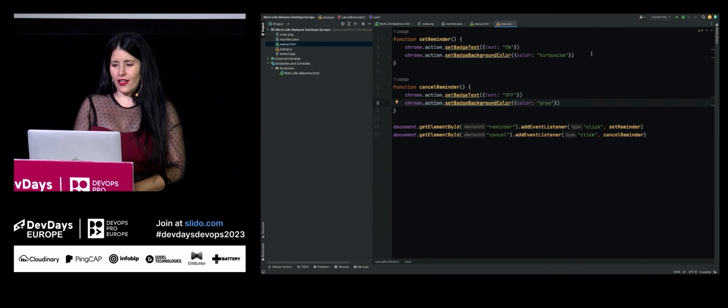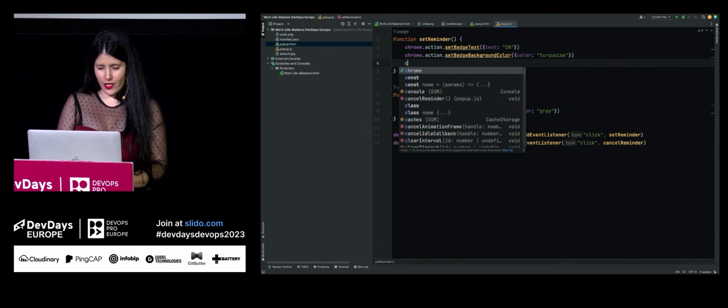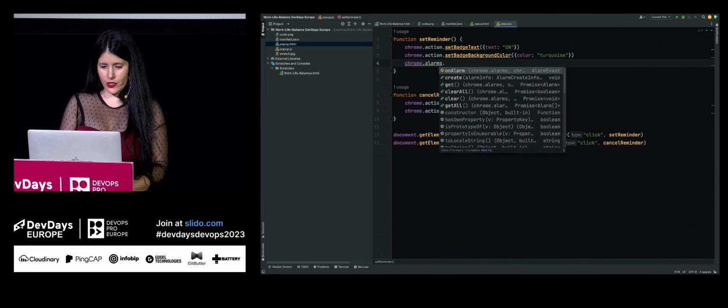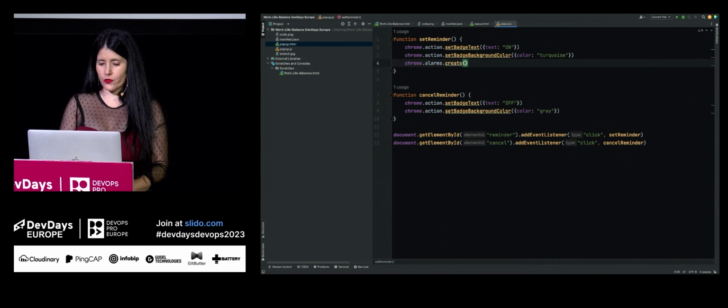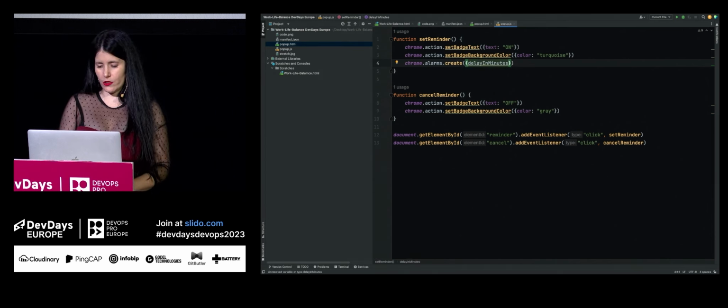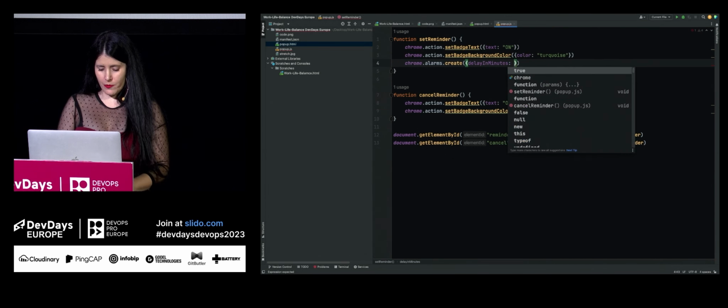So let's do what we need to do, which is to set the alarm. We're going to use the alarms API. We need to create an alarm. It receives delayInMinutes. There are other properties you can use as options. For example, other than delayInMinutes, you can set intervals, etc. But for this example, we will use delayInMinutes.